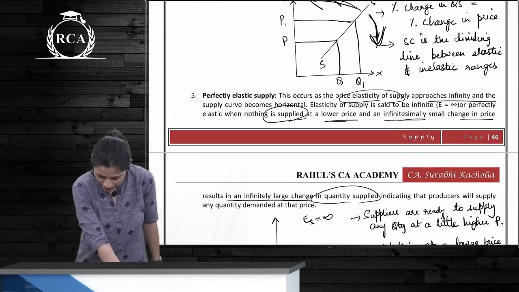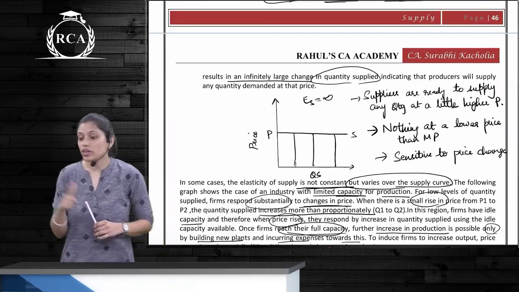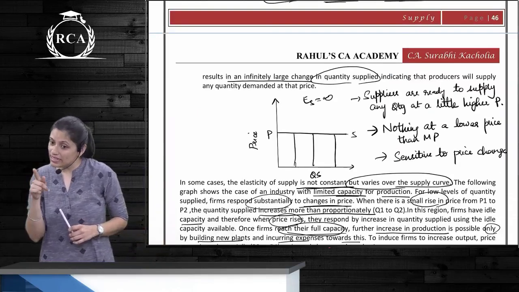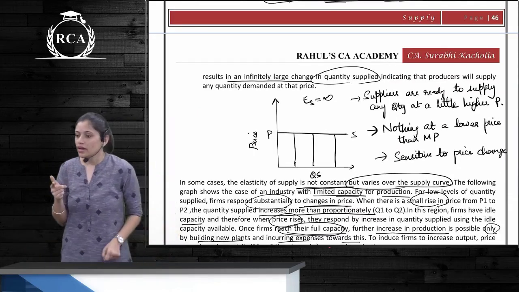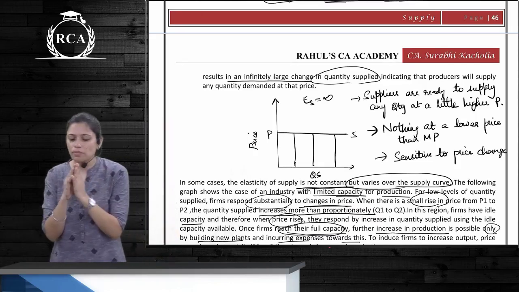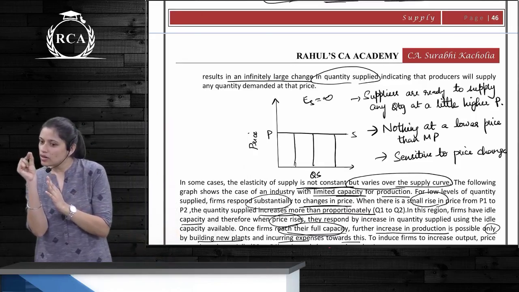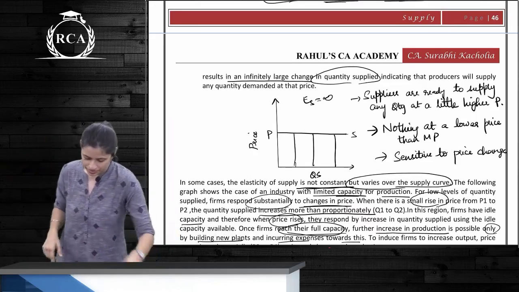Perfectly elastic supply. ES is infinity. So here they are very sensitive to price change, extremely sensitive to price change, meaning what? If the supplier increases the price a little bit, what happens to supply? Come on.